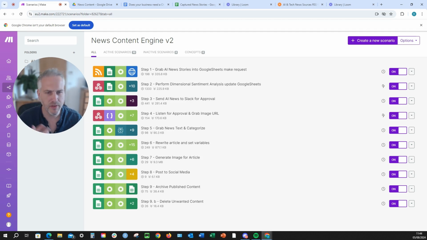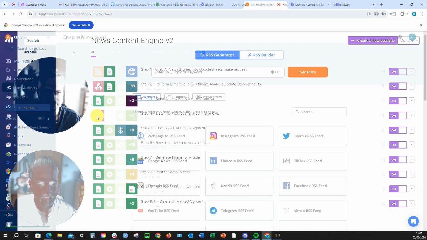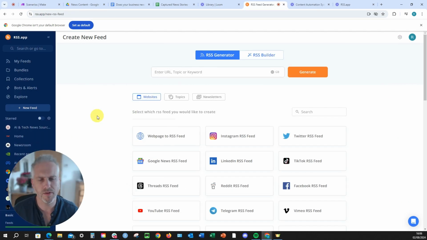Okay, so now you've got a bit of a flavor about how this works. Let's get into it and I'll show you how to do it. So if we want a content generation system that uses news as an input, then we need a nice way of being able to simplify all of that information in one place. And that's where rss.app steps in.